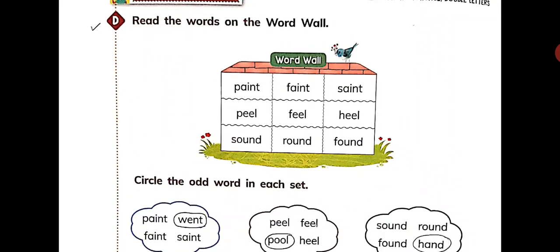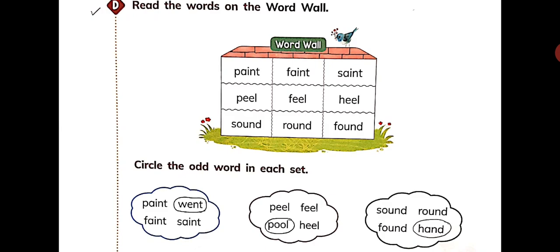Read part D. Read the words on the word wall. So children, there are some words given on the word wall. That is paint, faint, saint, peel, feel, heel, sound, round, found. So these are the rhyming words. You have to circle the odd word in each set given below. Read the words given in the first bubble. That is paint, went, faint, saint.